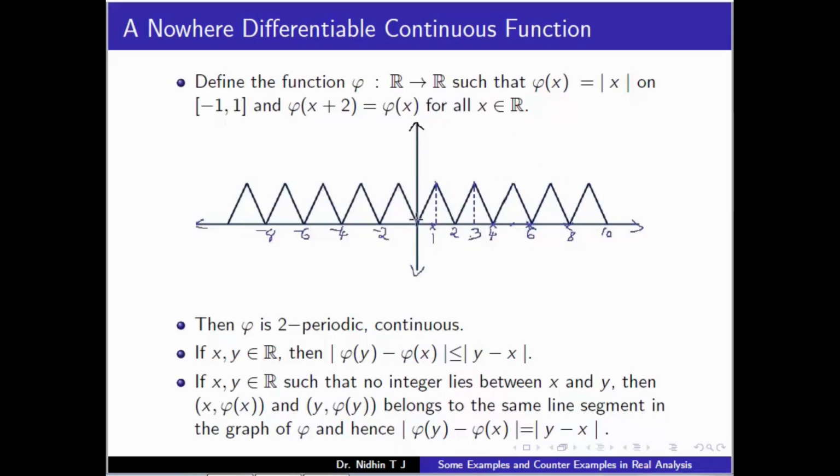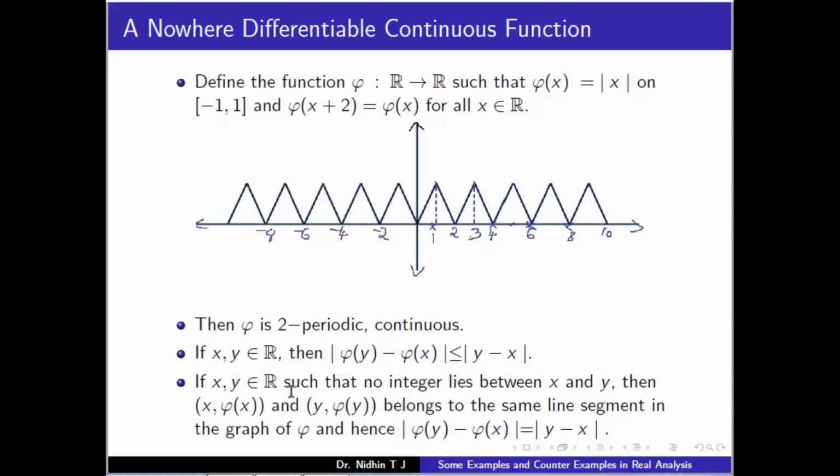And on the left of this, from minus 1 to 0, the slope of this line segment is minus 1. So phi of y minus phi of x upon y minus x is plus or minus 1, and if you take the modulus it will be 1. So using the slope definition we have this one.